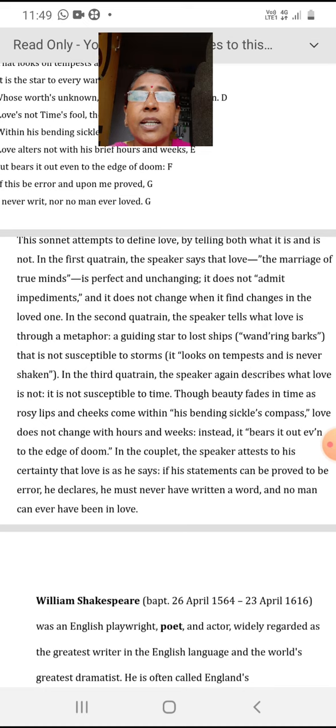In the third quatrain, the speaker again describes what love is not. He says that it is not susceptible to time. Love is not time's fool.